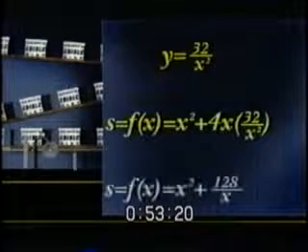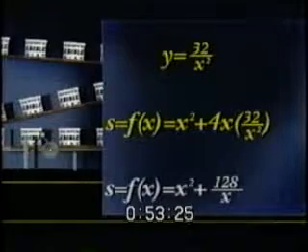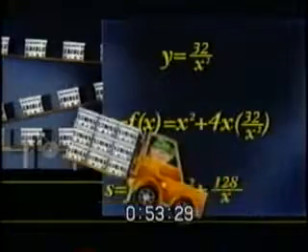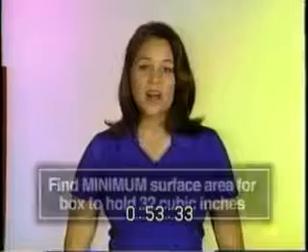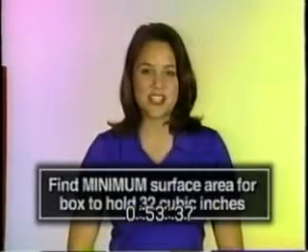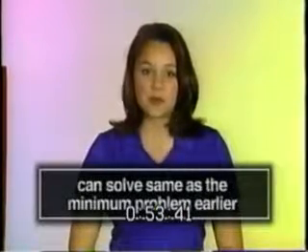This simplifies to S, or f of x, equals x squared plus 128 over x. So now we have a function that's in terms of x only, and we can use it to help us solve the rest of the problem. Remember, our goal is to find the minimum surface area for a box to hold 32 cubic inches of edible dirt. We can solve this problem the same way we did the minimum problem earlier.